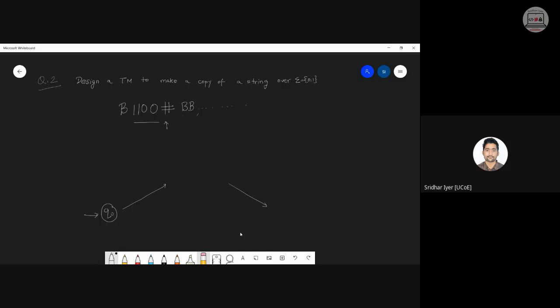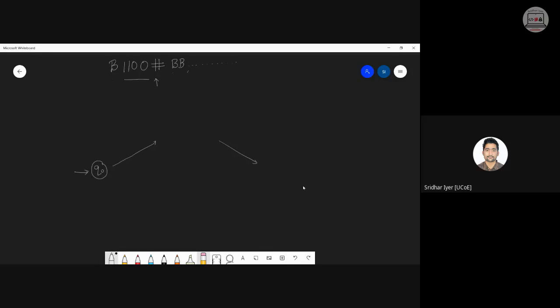Am I clear? Similarly, second half में if you are reading 1 as the input, then at the end जो blank है उसको आपको convert करके 1 बनाना है. Is it clear? Simple enough logic. And once you encounter a hash, मतलब क्या हुआ? You have reached the end of the string. Hash आएगा तो hash को hash ही रखेंगे and then we will stop. Am I clear?